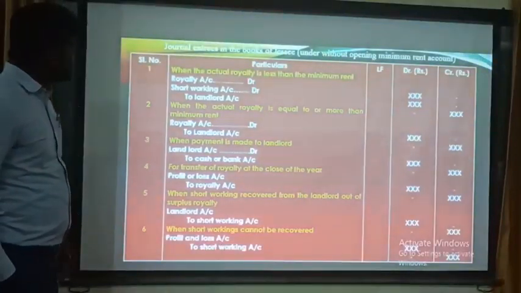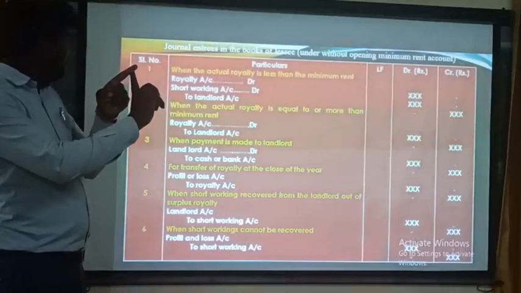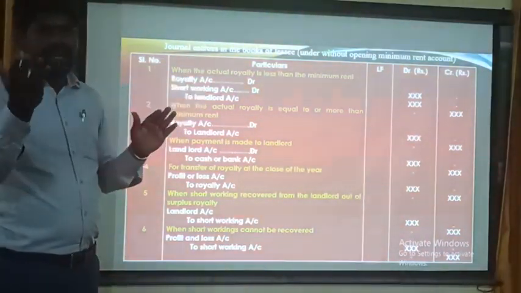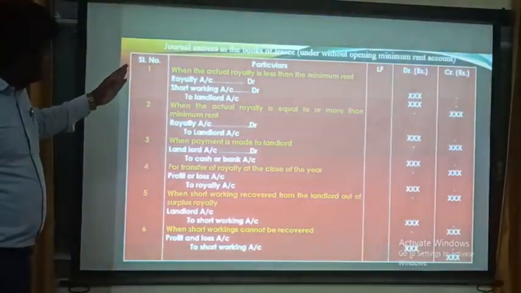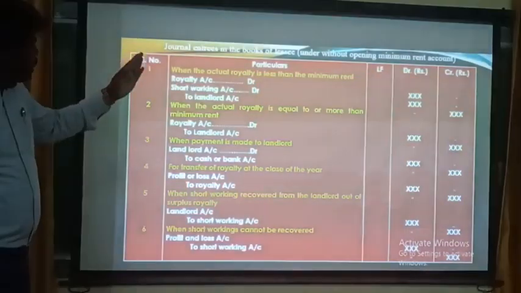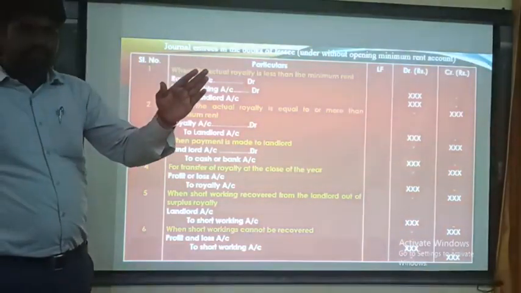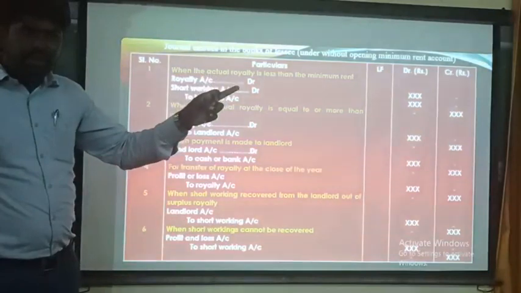When the actual royalty is less than the minimum rent, while comparing the actual royalty and minimum rent, you know the meaning of actual royalty and minimum rent. Here royalty account is debited, short working account is debited, to landlord account. This is the journal entry when royalty is less than the minimum rent.